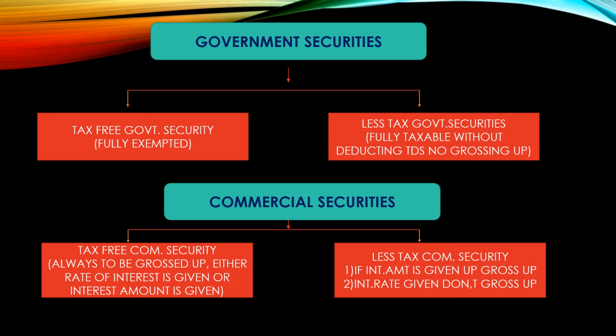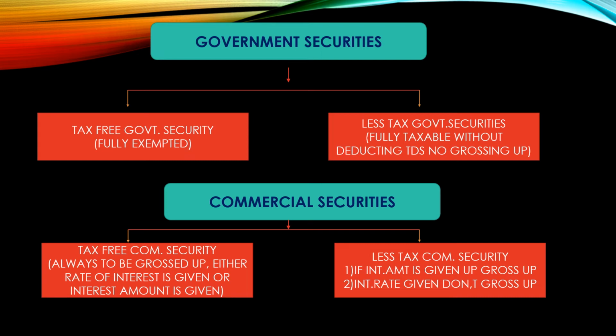Just fix in your mind, for anything under less tax commercial securities, you want to consider two things: whether the interest amount is given or the interest rate is given. If the interest amount is given, just do the gross up and take it. If the interest rate is given, don't gross it up, take it directly. Okay, this is the main treatment we want to provide for government securities and commercial securities while dealing with problems under income from other sources.